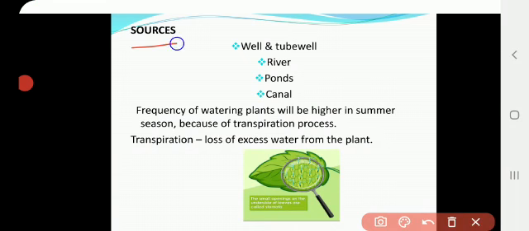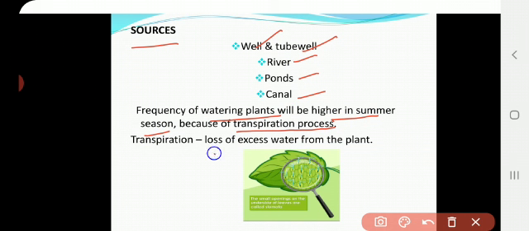Next, the sources of water. Wells and tube wells. You often see wells and tube wells in village areas. And next, there are rivers, ponds and canals. So these are the sources of water. Next, the frequency of watering the plant will be higher in the summer season. You know that in summer it is very hot. Just as we suffer and search for water when it is too hot, likewise the plant will also search for water because of the transpiration process. It is nothing but the loss of water from the plant, as water evaporates through the stomatal pores.